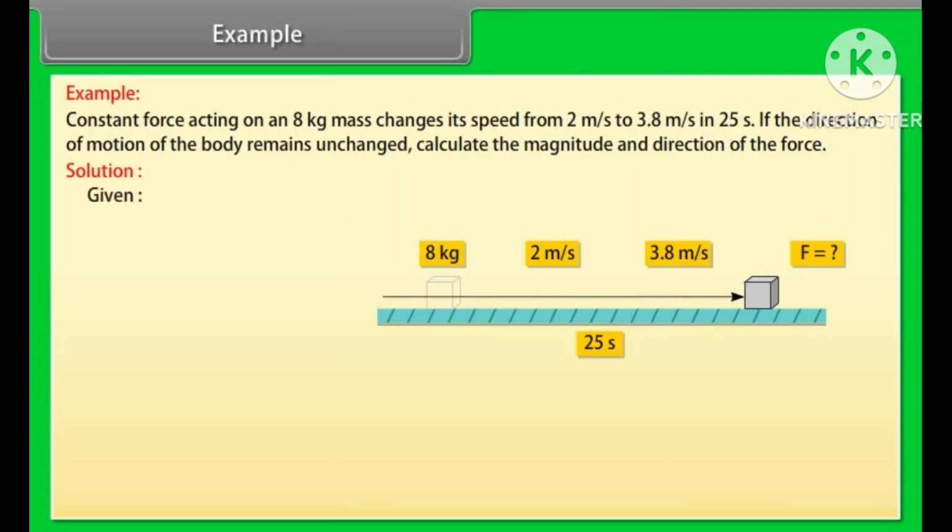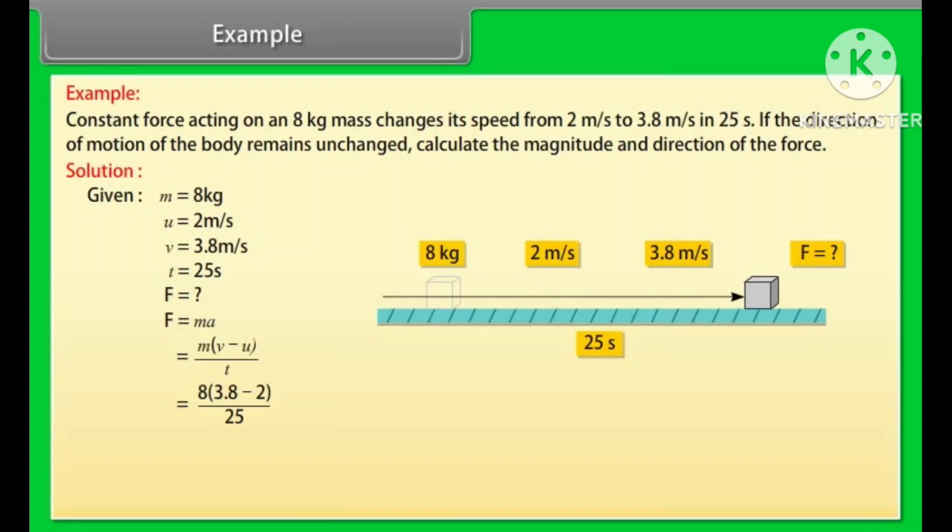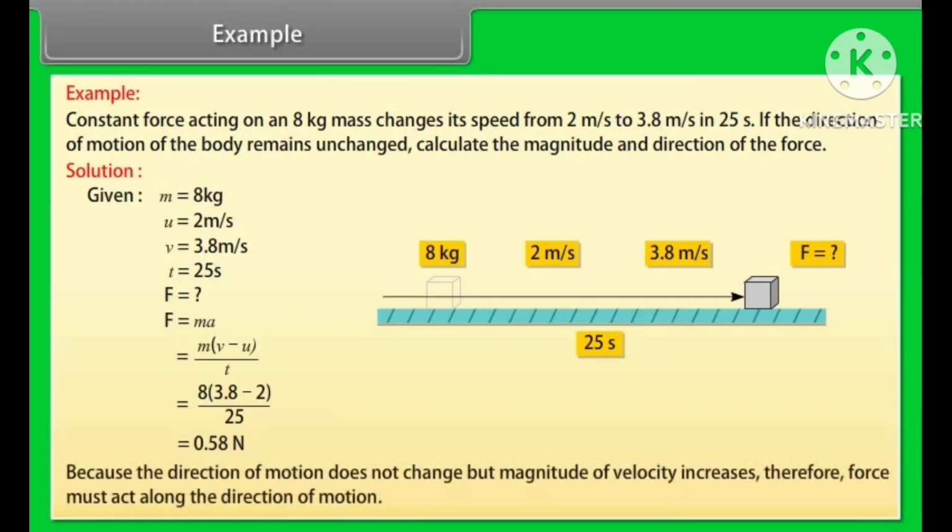Given values are m is equal to 8 kg, u is equal to 2 meter per second, v is equal to 3.8 meter per second, t is equal to 25 seconds. F is equal to ma is equal to m into (v minus u) divided by t is equal to 8 into (3.8 minus 2) upon 25. Force is equal to 0.58 Newton. Because the direction of motion does not change but the magnitude of velocity increases, therefore the force must act along the direction of motion.